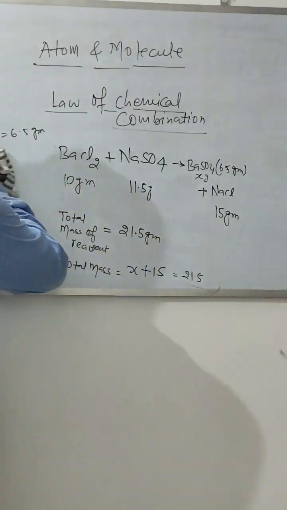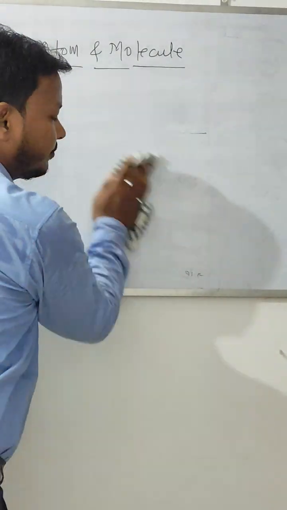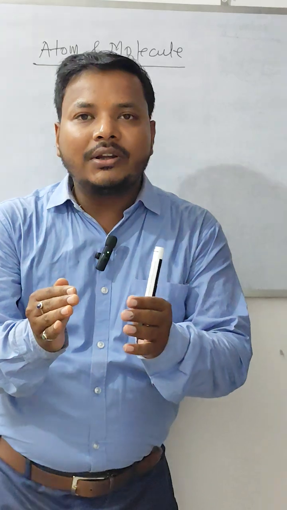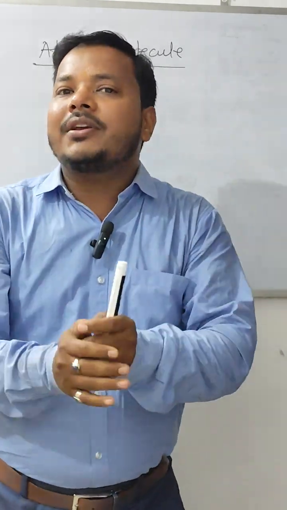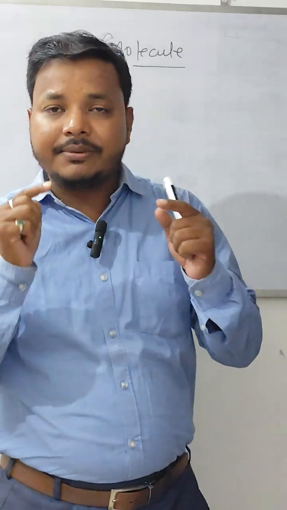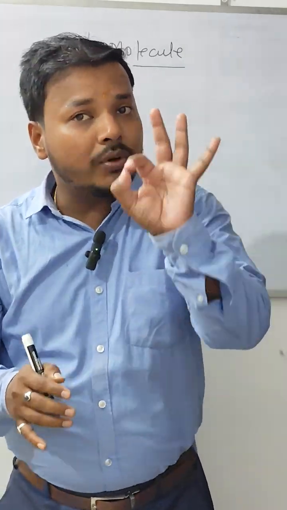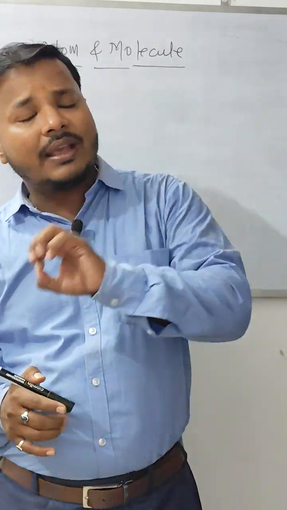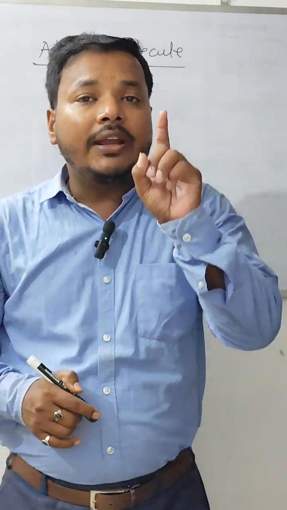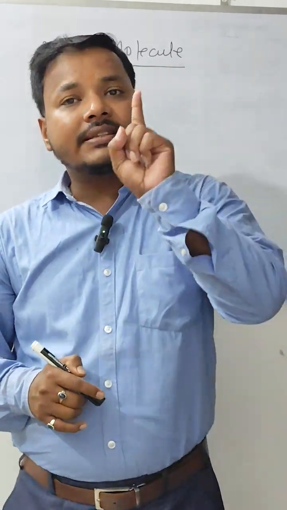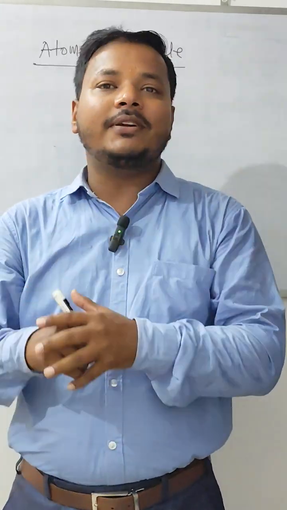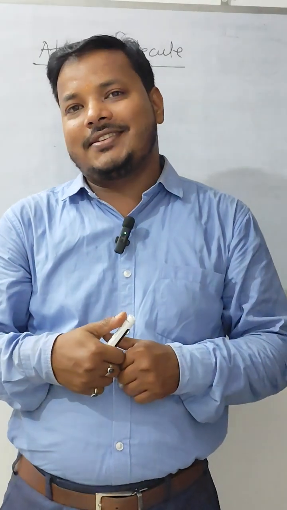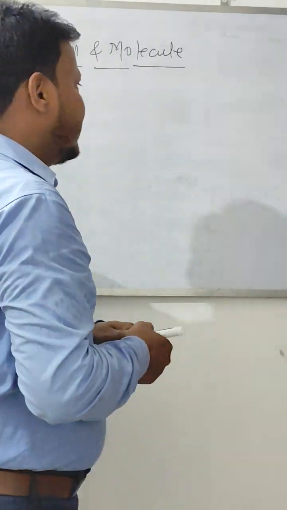Now coming to the law of constant proportion. According to the law of constant proportion, what does it say? Please listen to me very carefully. For a pure chemical compound, it always consists of the same elements that are combined in a fixed proportion by their mass. Okay, what does it mean?